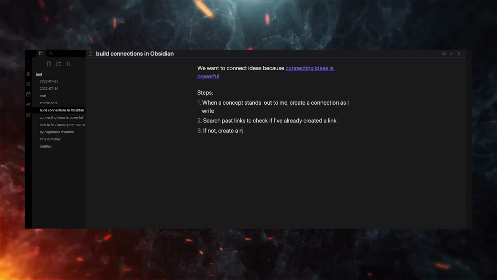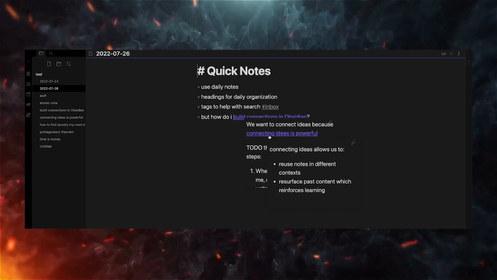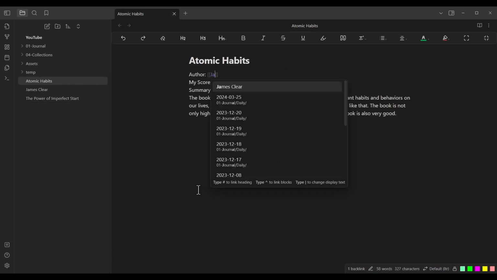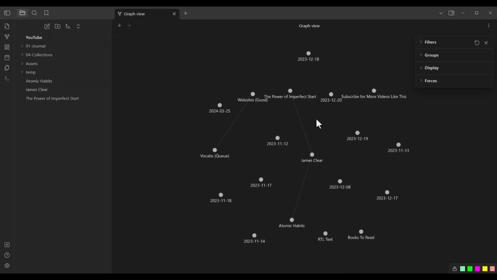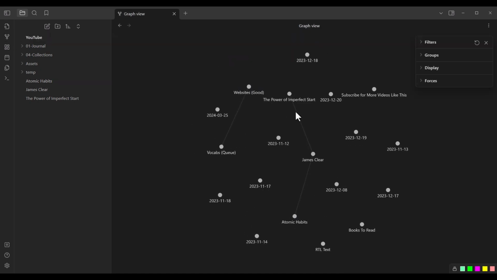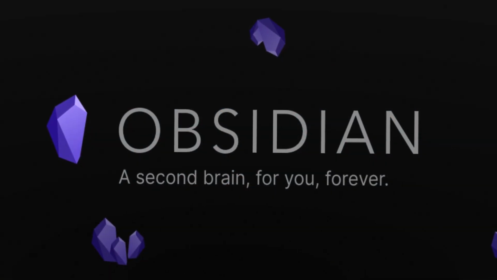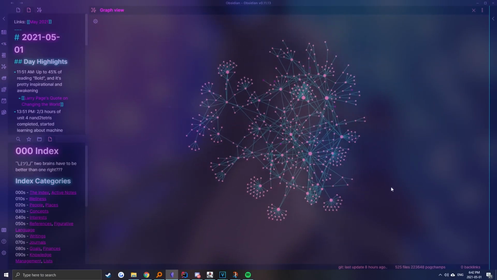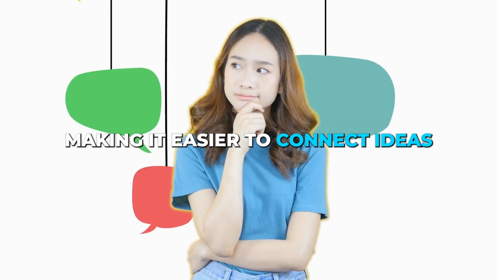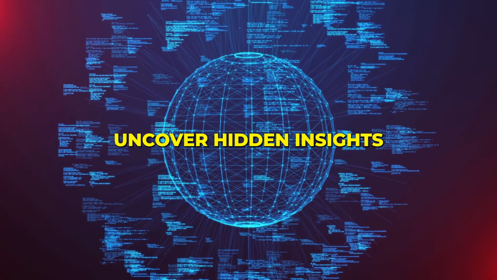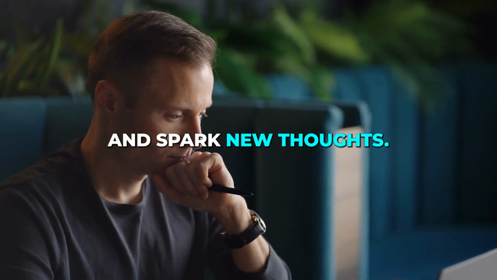One key feature that separates Obsidian is its bidirectional linking capability. When you link one note to another, Obsidian automatically creates a reverse link, making it a two-way street. This interconnected system allows you to build what's known as a second brain, a personal knowledge base that mimics the way your mind works, making it easier to connect ideas, uncover hidden insights, and spark new thoughts.